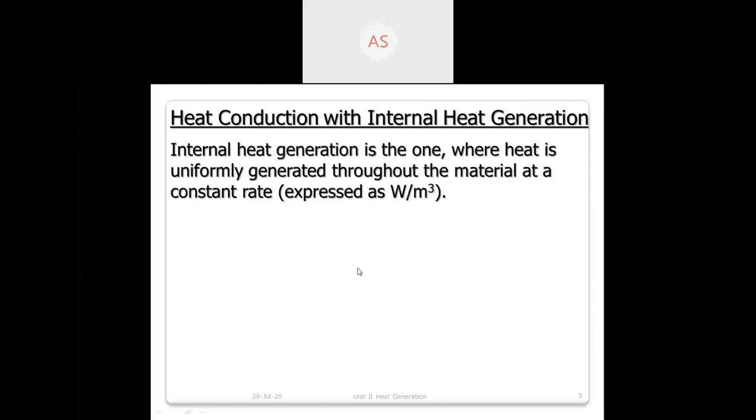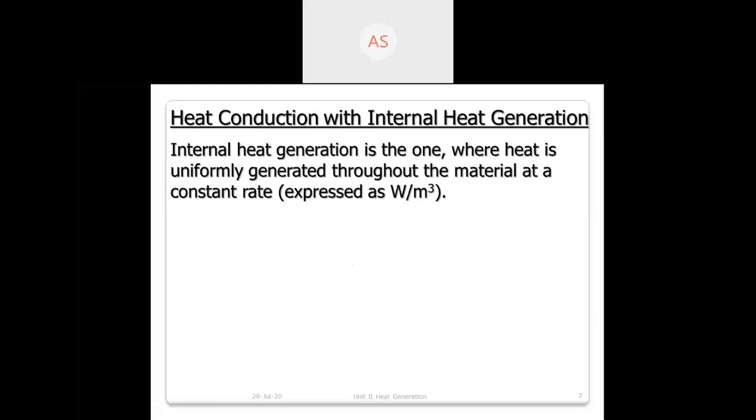It is not like, take the example of an IC engine, where the heat is generated nearer to the spark plug and after that it is spread. That is not a uniform distribution. At the spark plug there will be more temperature, and as you go away from the spark plug there will be some difference in temperature, but that will be very small, and we can neglect it at the time of solving numericals.